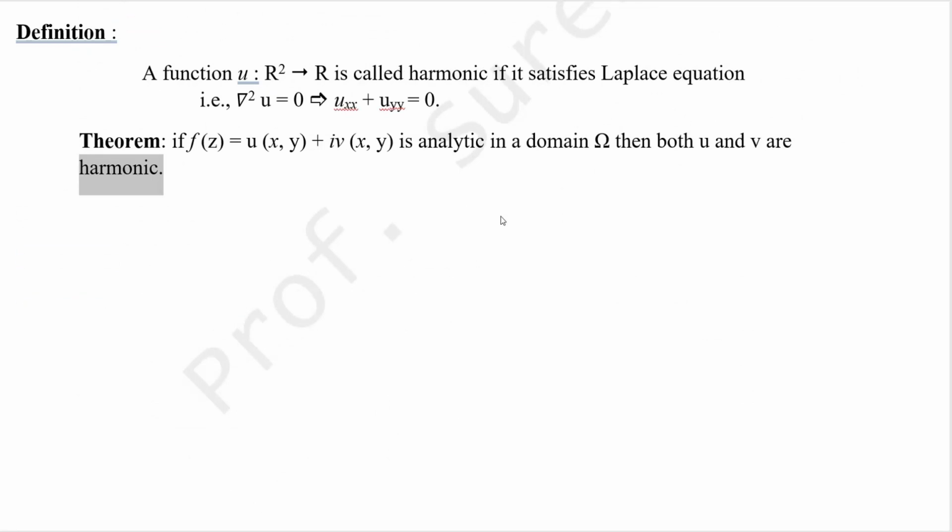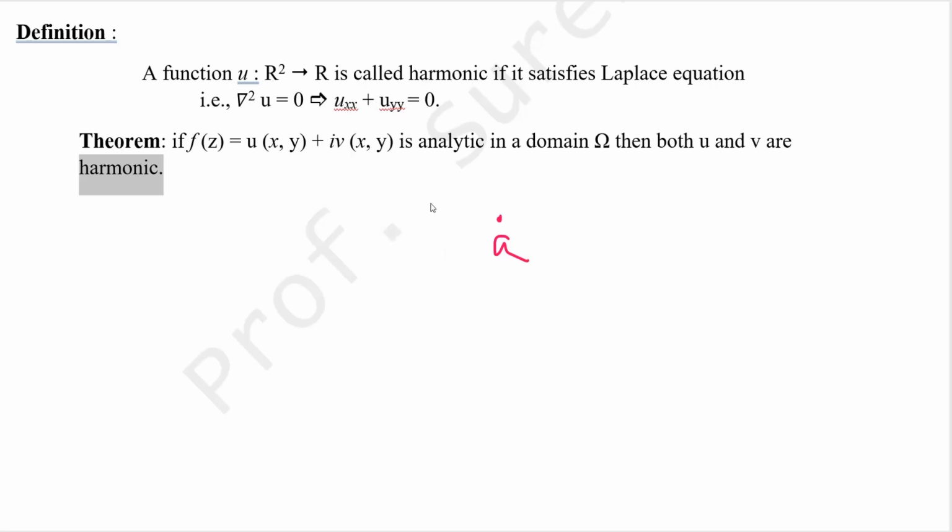Differentiable at a point means we can differentiate at that point and then put the point. Suppose I take this point as a, differentiable at the point a means you can differentiate that function, substitute this a for the variable, and you get a finite value, not a 0/0 indeterminate form.